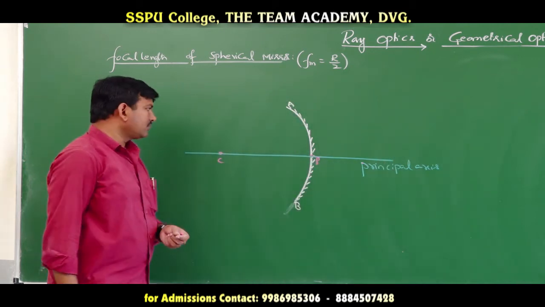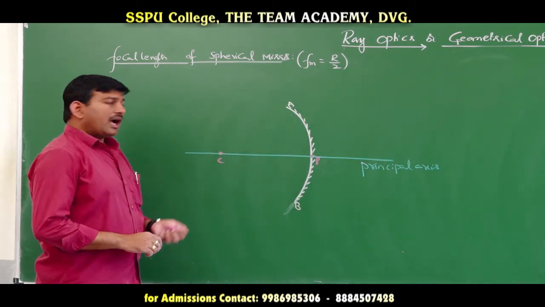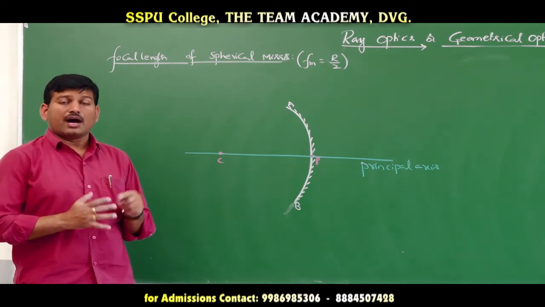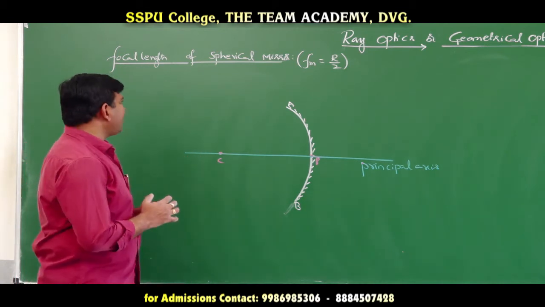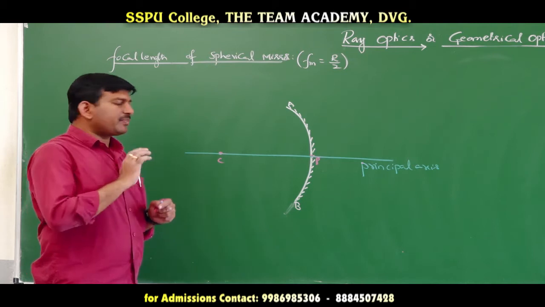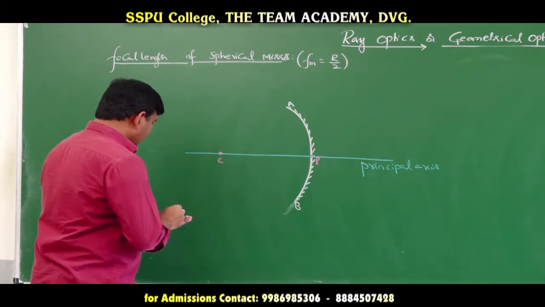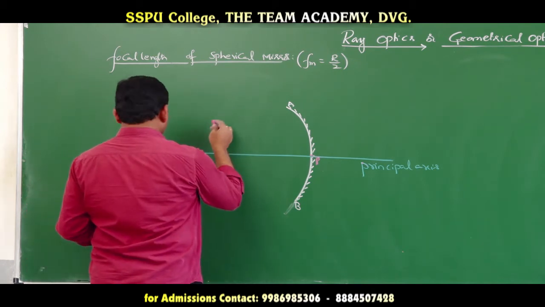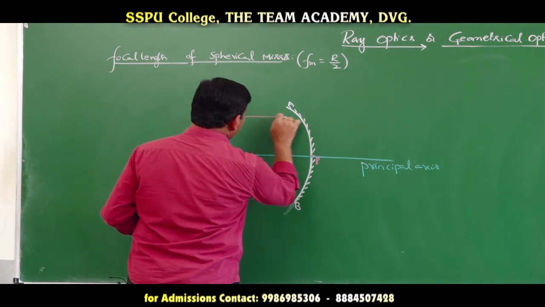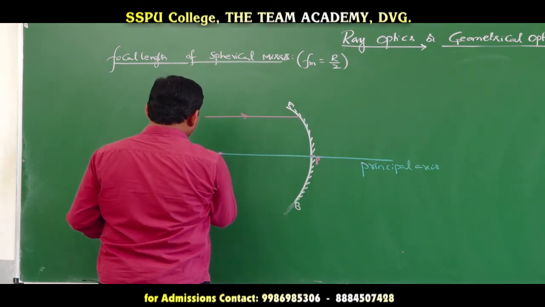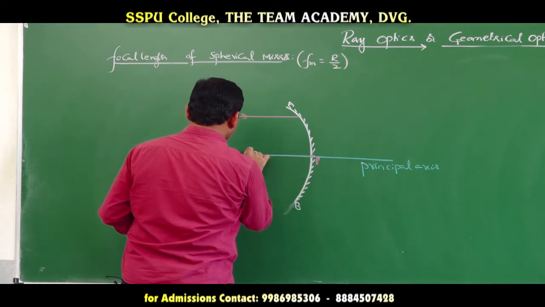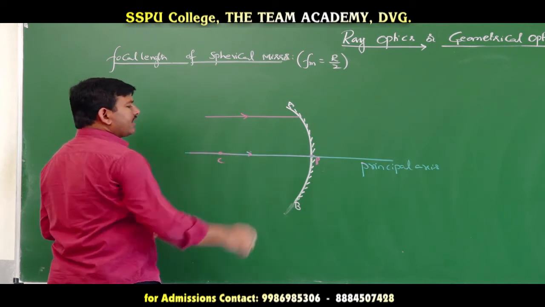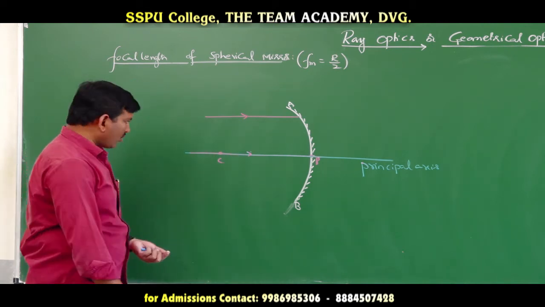Yes or no? Now, what do I want to calculate? The focal length. If I want to calculate the focal length, I have to choose a paraxial beam of light rays. Paraxial beam of light rays means light rays parallel to the principal axis. Therefore, treat the light rays which are falling on the mirror as a parallel beam. So, here I am choosing a parallel beam of light rays incident like this. This is one light ray and this is another light ray. I am taking only two light rays so that you can understand in a better way.